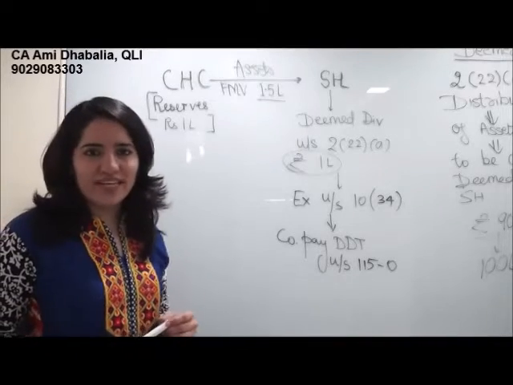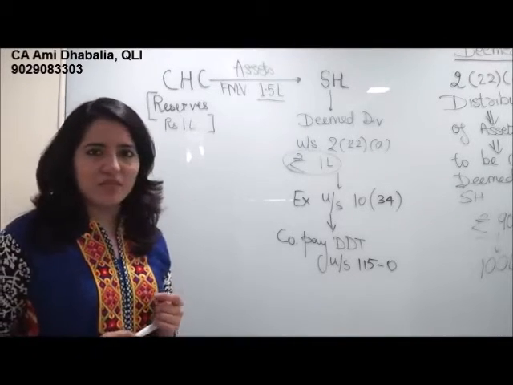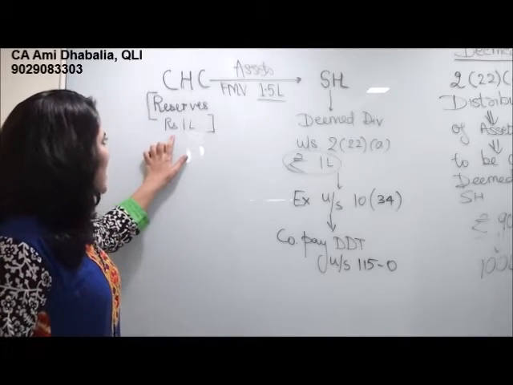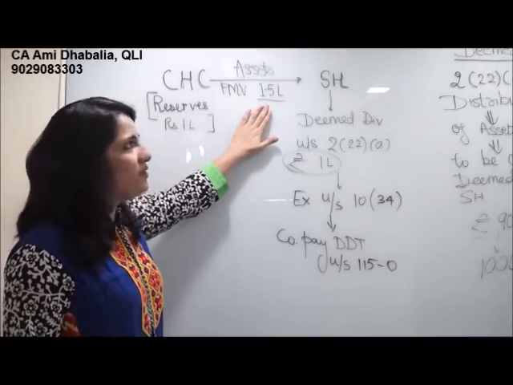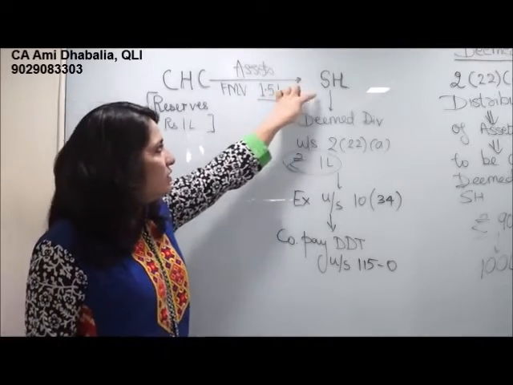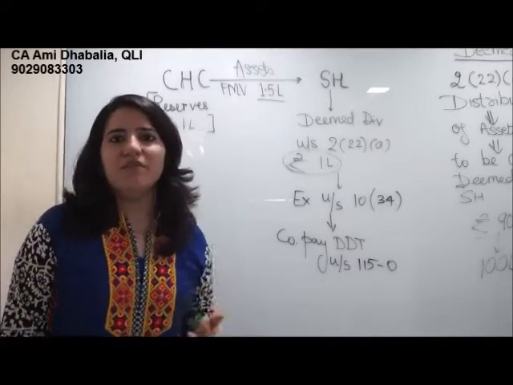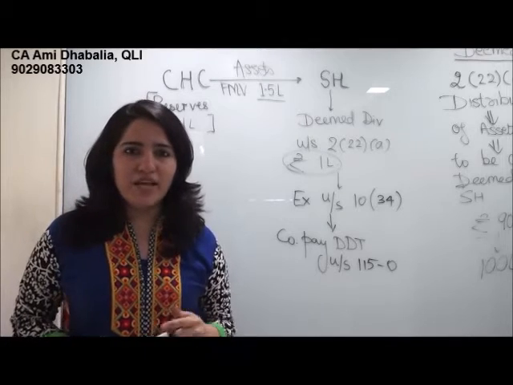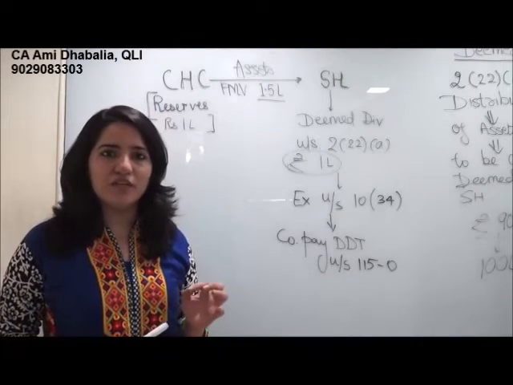Suppose a CHC, meaning a closely held company, which has reserves of 1 lakh rupees, is transferring an asset worth 1.5 lakhs, that is fair market value 1.5 lakh, to a shareholder. As we saw in the previous slide, the taxability in hands of the shareholder will be to the extent of the accumulated profit of the company.